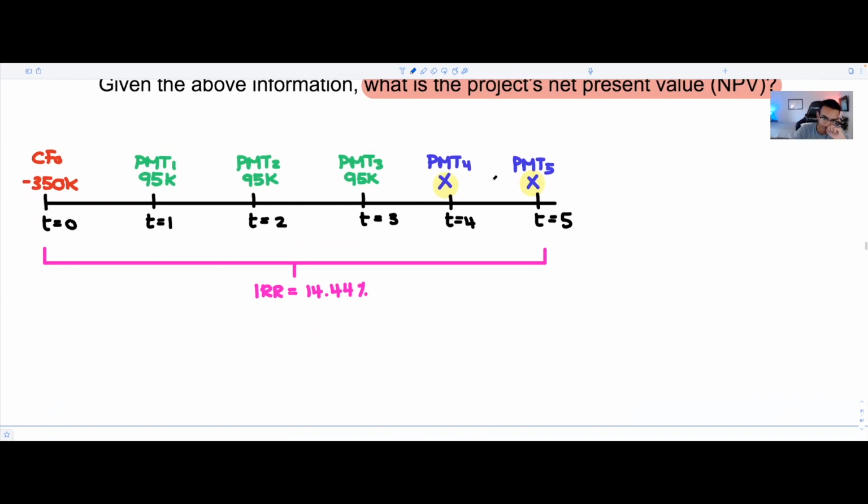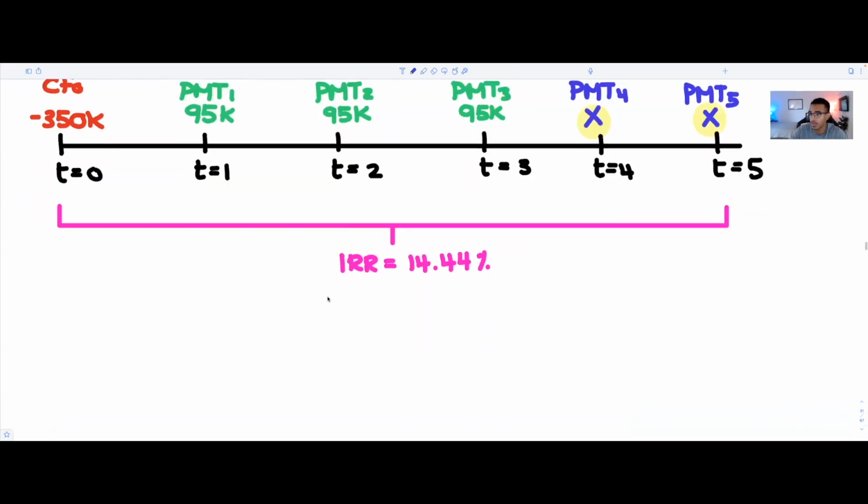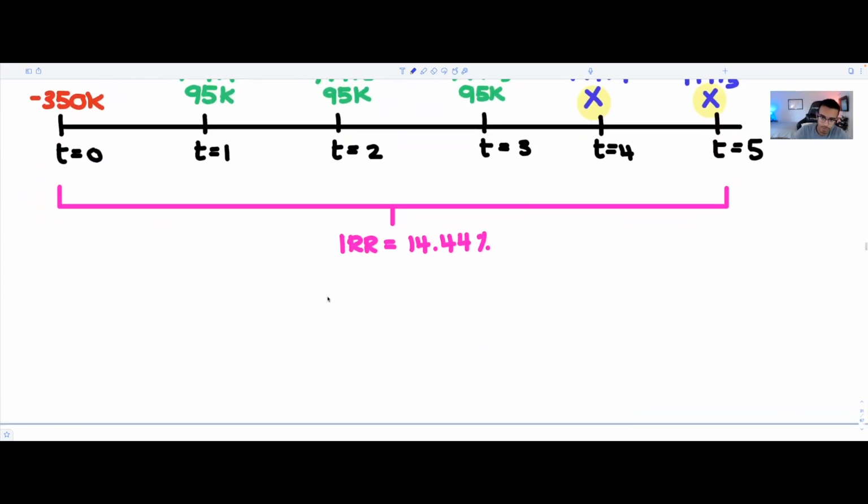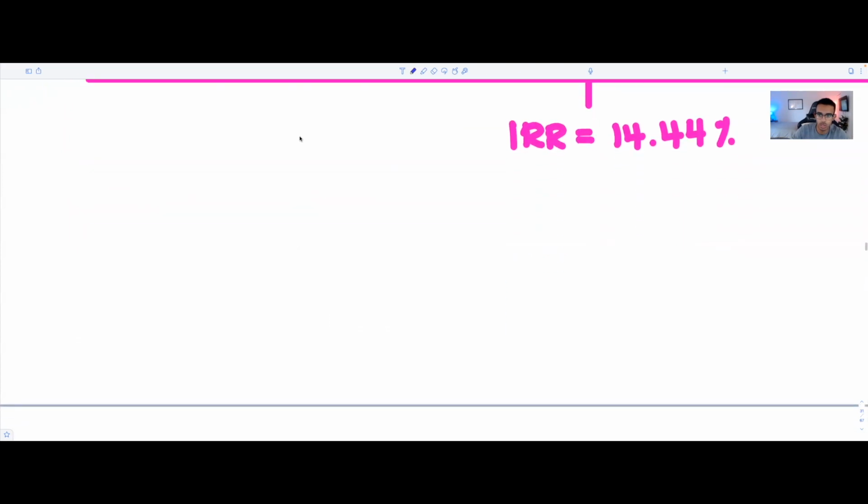Anyways, that said, what we could do here is we could actually solve for x. And the way that we're going to solve for x is knowing that the IRR is equal to 14.44%. The reason why we could do that is because if the IRR is 14.44%, that's the point at which the NPV of this project is equal to 0.